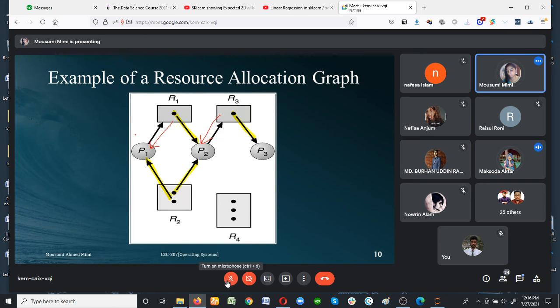In this way, process 1, process 2 and process 3 all complete the execution of their tasks. So guys, if you have any question about this diagram, you can ask. Ma'am, will you please repeat? Which thing you don't understand? Tell it specifically. Ma'am, the execution process.